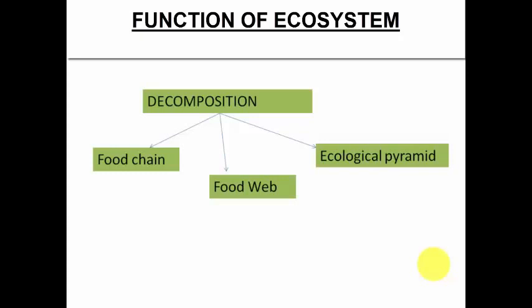Food chain, we will discuss food chain and food web in the next class in detail, but however I'll still touch upon it. Food chain is basically the way the food is getting transferred from one trophic level to the other trophic level, or you can say the way in which the food is getting transferred from producers to the consumers, then to the tertiary consumers, and then higher up in the trophic level.